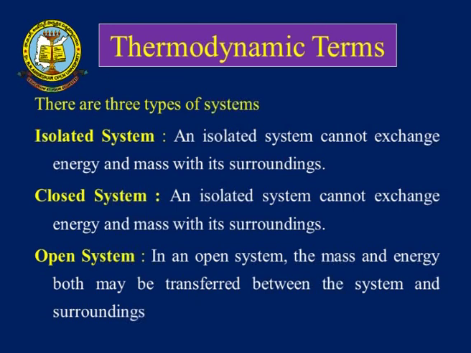In the open system, the mass as well as the energy, otherwise the matter as well as the energy, both can be transferred with the surroundings. So we can say that the energy as well as the matter can be transferred from the system to the surroundings, and from the surroundings to the system. That is what we call an open system. So these are the three systems.